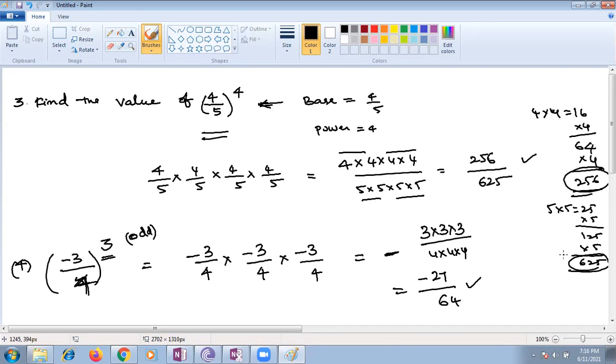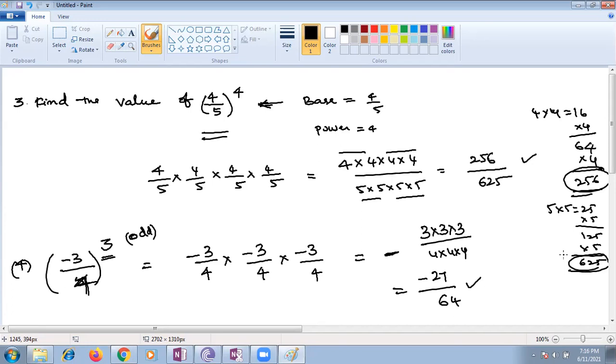Like that, you have to work carefully when you are given negative rational numbers in exponential form. If the base is a negative rational number, look at the exponent. If the exponent is odd, the result is negative. If the exponent is even, the result is positive.